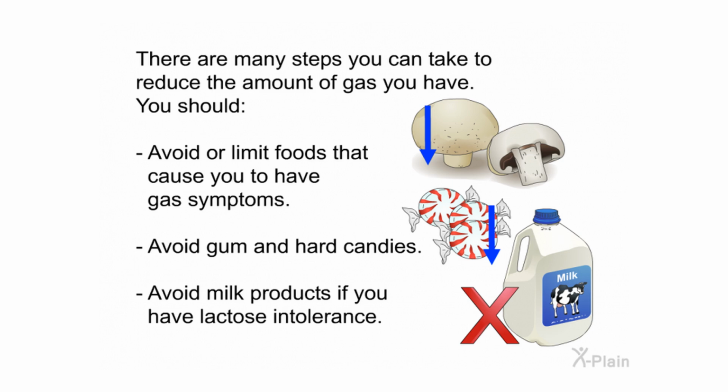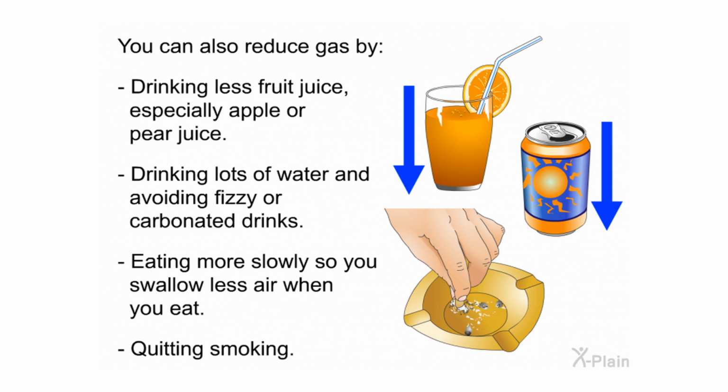Treatment. There are many steps you can take to reduce the amount of gas you have. You should avoid or limit foods that cause you to have gas symptoms. Avoid gum and hard candies. Avoid milk products if you have lactose intolerance. You can also reduce gas by drinking less fruit juice, especially apple or pear juice, drinking lots of water and avoiding fizzy or carbonated drinks, eating more slowly so you swallow less air when you eat, and quitting smoking.